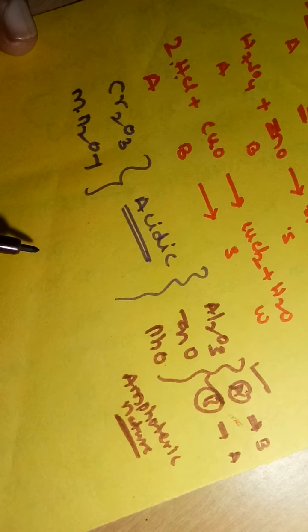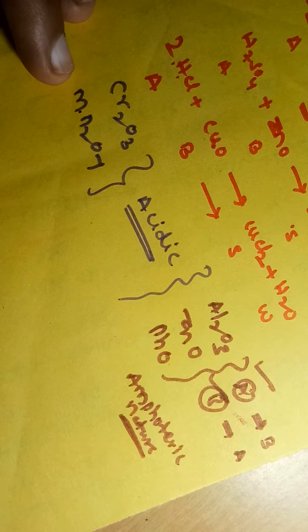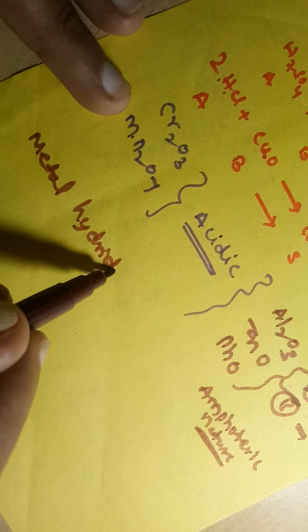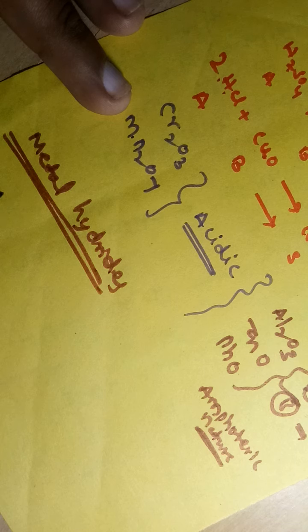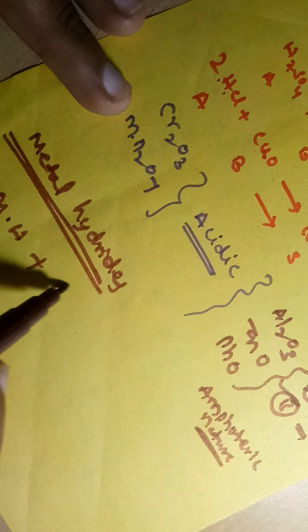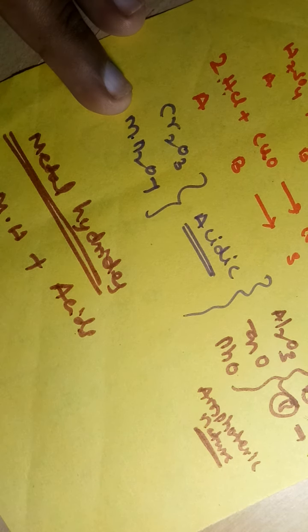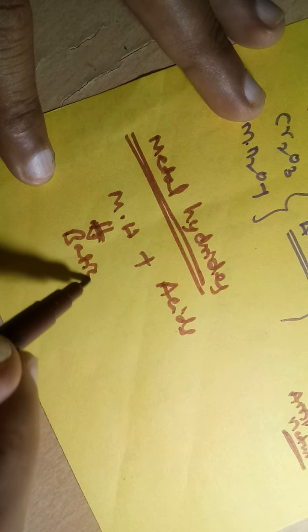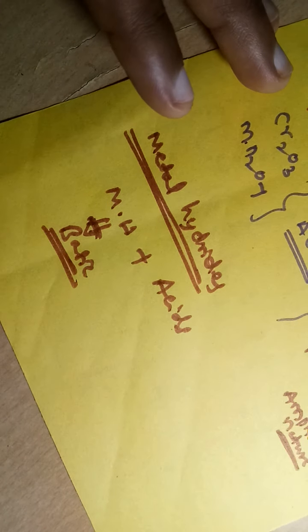Just like metal oxides are basic in nature, metal hydrides also react with acids. So that's why these metal hydrides are basic in nature. Metal hydrides also react with acids since they are basic in nature.